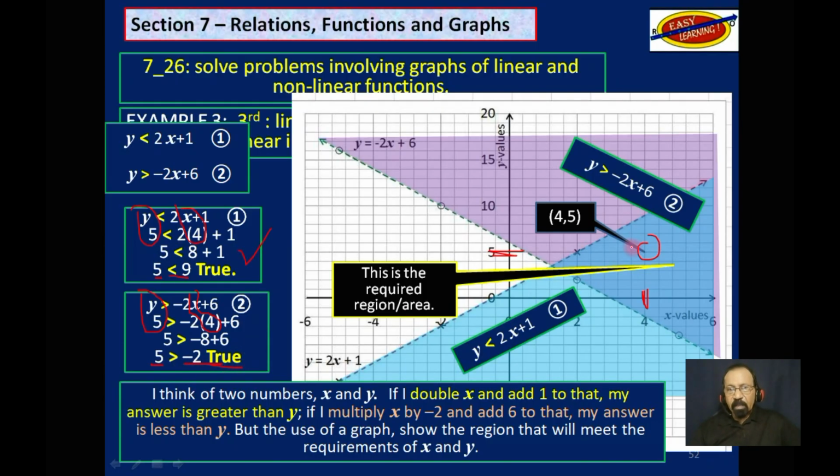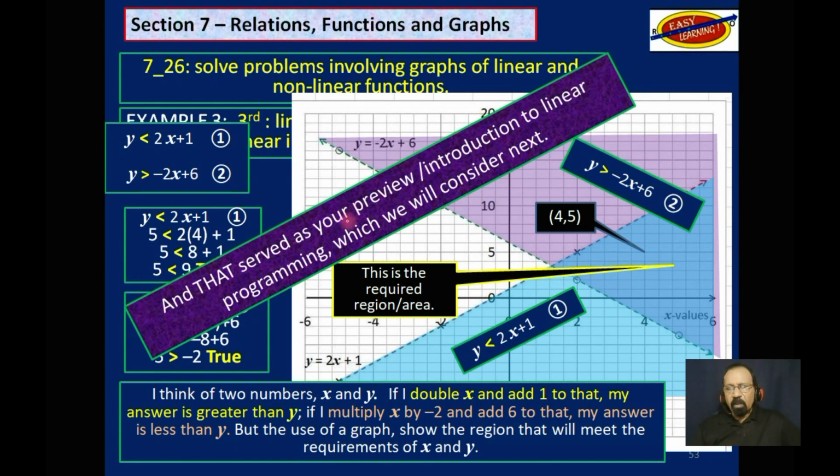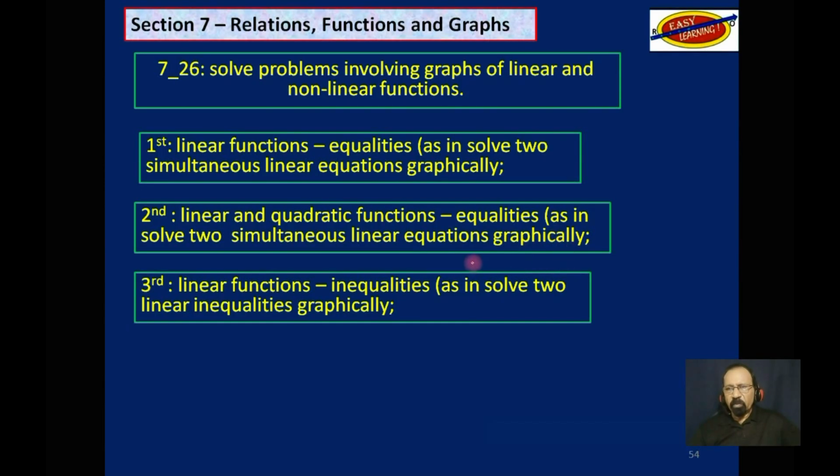So we know that that point there is correct, and we can assume that all the other points in that common area would be correct. And that served as a preview or an introduction to linear programming, which is what we will consider next. So we finished those three.